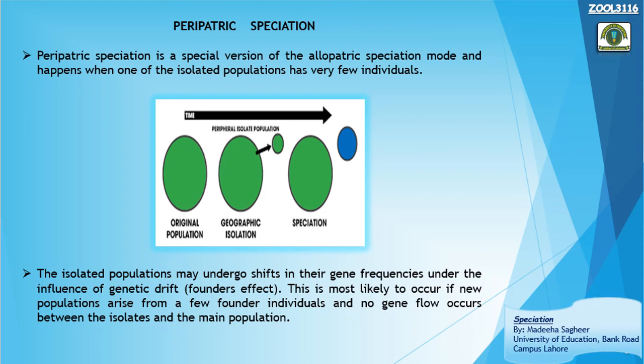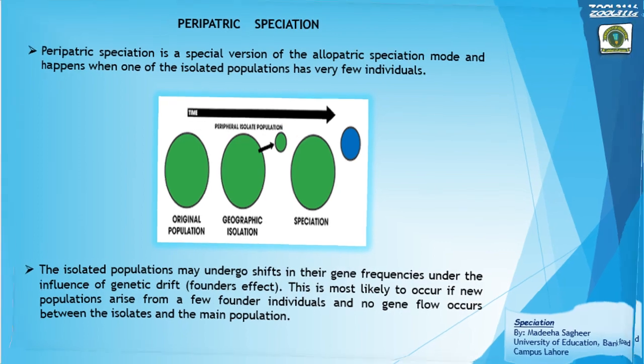Once the few individuals have been isolated, gene flow will cease. There will be no exchange of genes between the isolated individuals and the main population. Ultimately, this will lead to the formation of a new species, and this process is known as peripatric speciation, right?